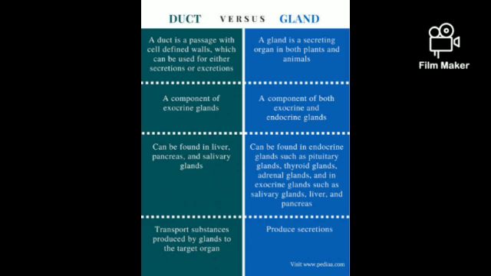Duct can be found in the liver, pancreas and salivary glands. Gland can be found in endocrine glands such as pituitary, thyroid, adrenal, and in exocrine glands such as salivary glands, liver and pancreas. Duct transports substances produced by glands to the target organs. Glands produce secretions.